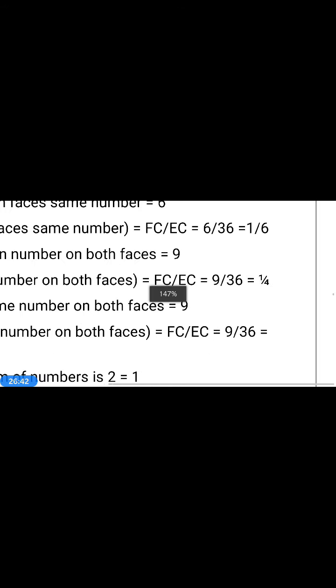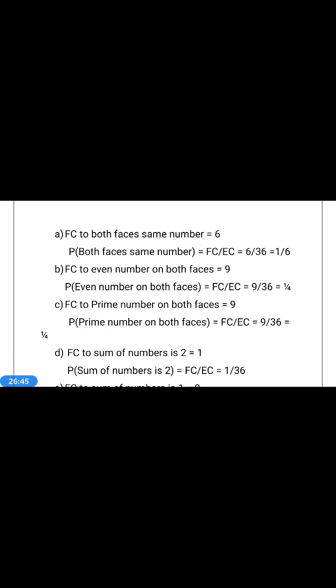Now next question is probability of getting prime number on both faces. What is meant by prime number? Prime number is a number greater than or equal to 2, and the number divisible by itself only other than 1. That is prime number. Prime number must be greater than or equal to 2. And that means 2 is also a prime number. And the number divisible by itself only.